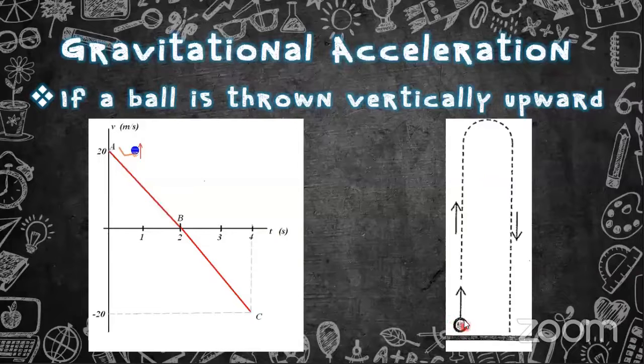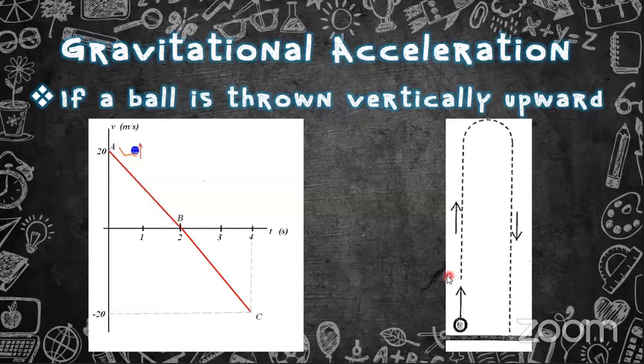Here we think that the ball is thrown upward at 20 ms minus 1, right? And it is going upward, and within 2 seconds it reaches the highest point. After that, within another 2 seconds, it comes back to the same place, right? It is falling down. This is how we can explain the graph. Considering plus and minus is up to you, right? Here I have considered the upward throwing as plus and the downward falling as minus, right?